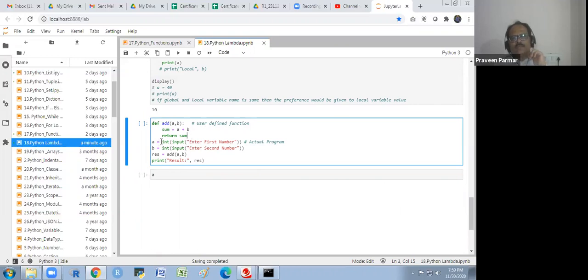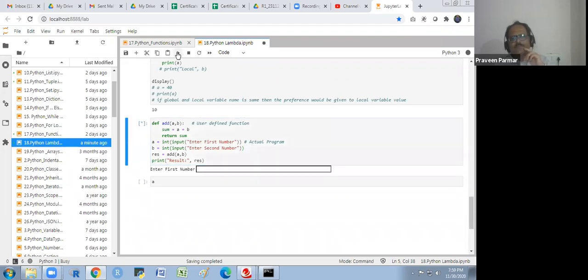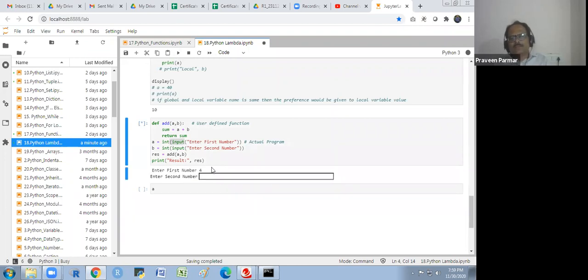I could have a is equal to input. I am taking the integer as input, enter first number, and b is equal to integer, input second number. And I will show you first this. If you use this input function, then you will get here one cell. So I'm writing the first number 4. Okay, then I make the enter. So it will ask me about the second number. I am writing the 3. Then it will give me the result 7.